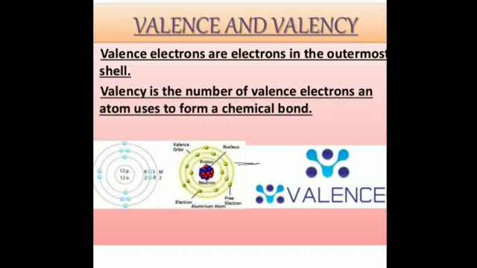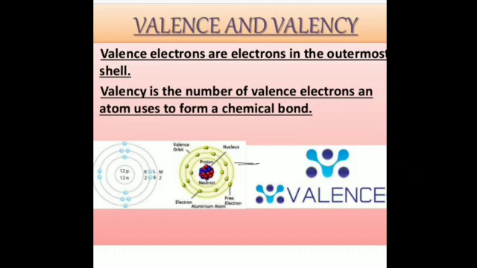It is not essential that an atom will be using all the valence electrons for the bond formation, because I told you the importance of these valence electrons is that they participate in chemical reactions, whereas the electrons present in the inner shells do not usually get involved in the chemical reactions. It is when we speak about variable valency only that we can say there is participation of the inner electrons, but otherwise the basic involvement is of the valence electrons in the formation of a new compound, that is, in a particular chemical reaction.